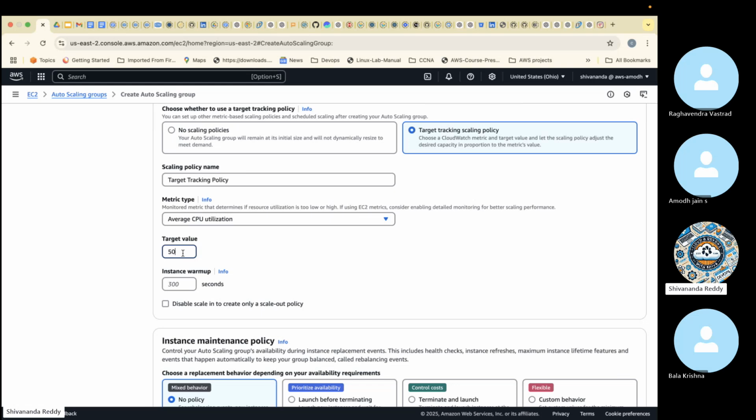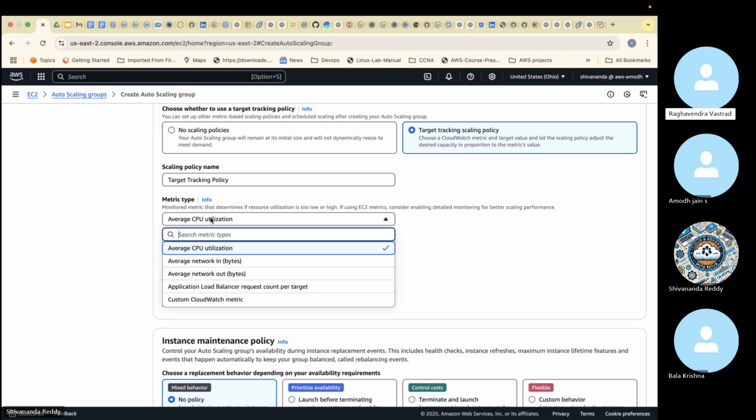If the CPU usage is above 50%... Click on this metric type. Apart from average CPU utilization, which are the other options? Many options are there. Network in, network out, load balancer count, and custom CloudWatch metric are also there. But most probably we will use CPU only.